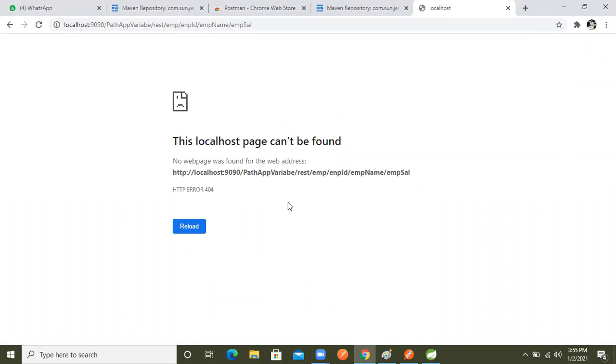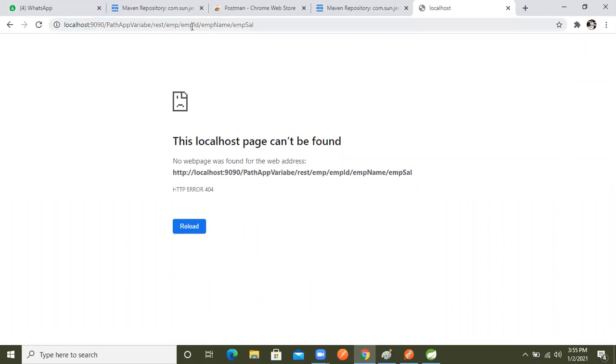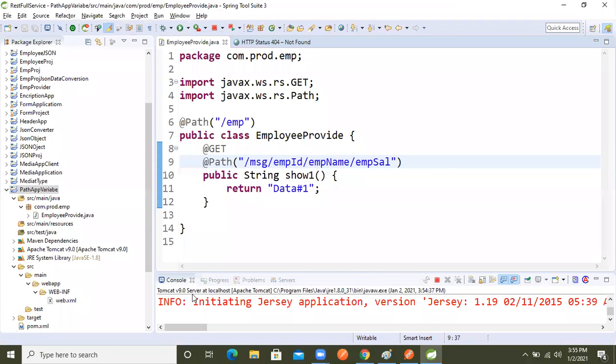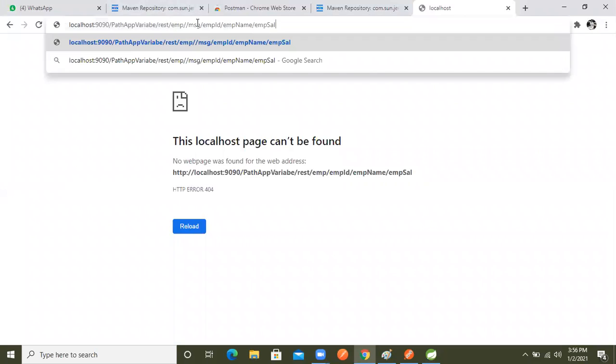Oh, something is wrong, right? 404 we are getting. Okay, no problem, we have the patience. EMPID, Ravi, EMPID is there, not ENPID. Good, thank you Pankaj. Emp, now make the request. Still something is wrong, right? Rest is there, no problem, we will copy from here to here, right? Emp is there, after that. Yeah, we got the data, see.